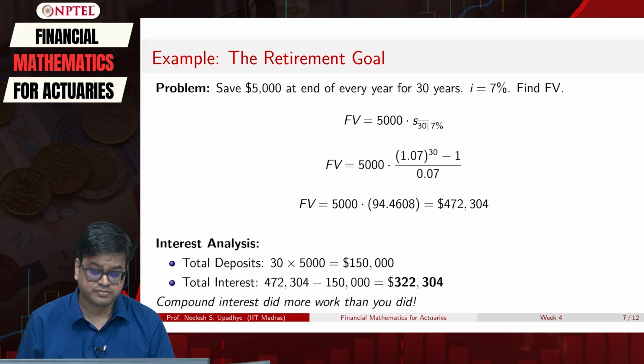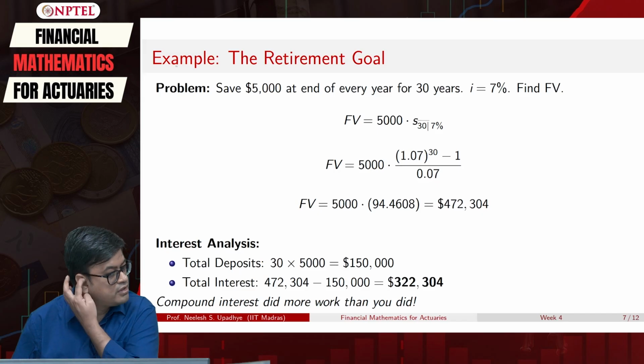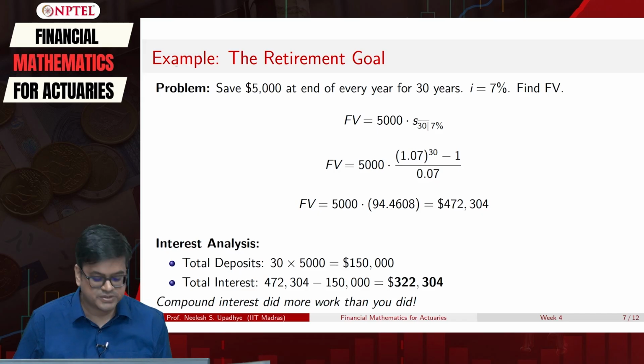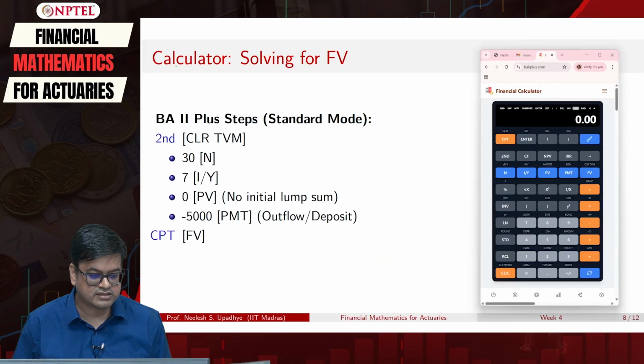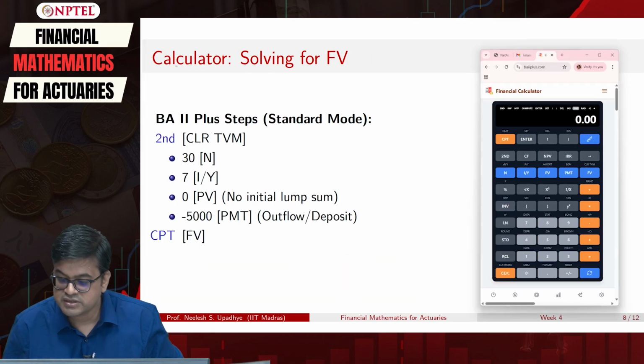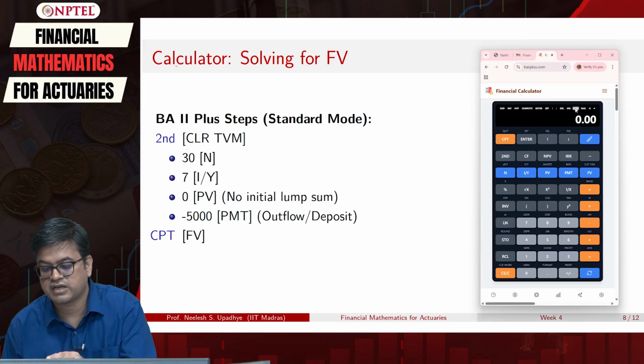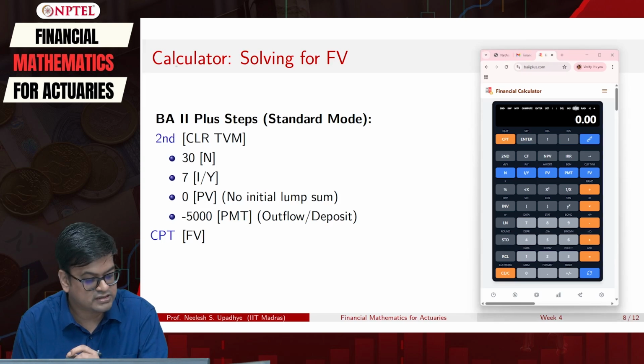Let us now master these steps in our BA II Plus calculator. So let's move on to the calculator steps after doing this interest analysis. Here is a calculator, and here are the steps. First I need to check whether the calculator is in end mode. Yes, it is.